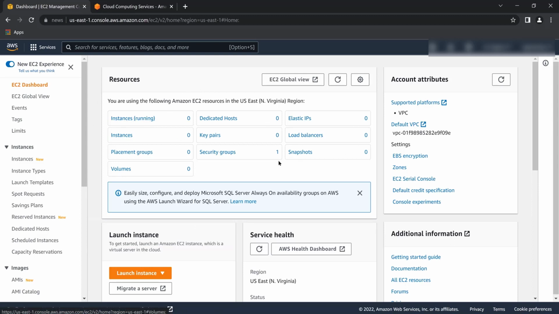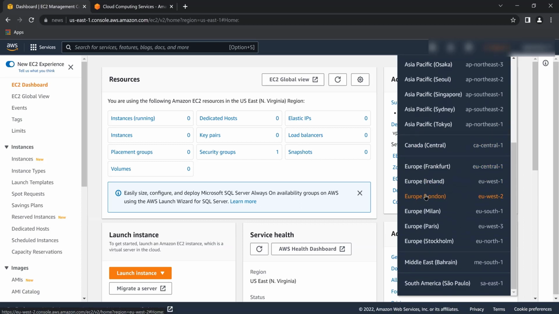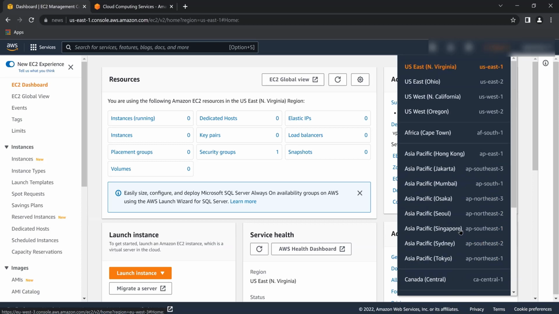So as you can see here, I have my VPS here. You can change the region from here, something like Ohio, Northern California, and a lot of others: Asia Pacific, Europe, Frankfurt, Germany, Ireland, London, Milan, Paris, Spain, and a lot of others. So the main thing is that you can change the region, whichever you want to go.